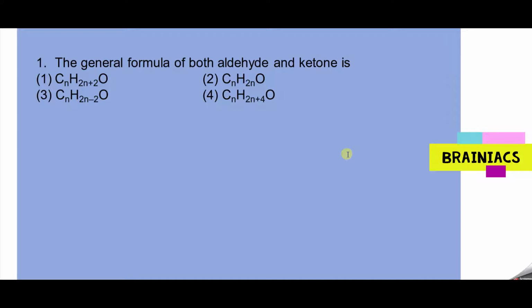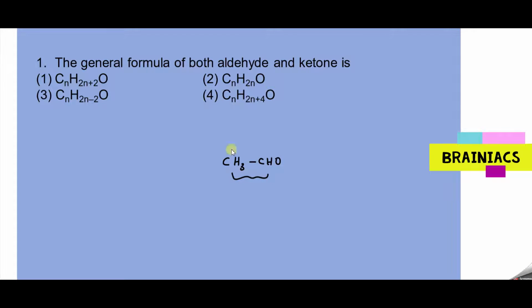So can you tell me the answer for this one? The general formula of both aldehyde and ketone is. Now it's time for you to answer. You can easily answer these questions. What will be the answer? Yeah, tell me first. You can see aldehyde. Take a simple aldehyde, CH3CHO. If you don't know also, you can do this formula, CH3CHO.